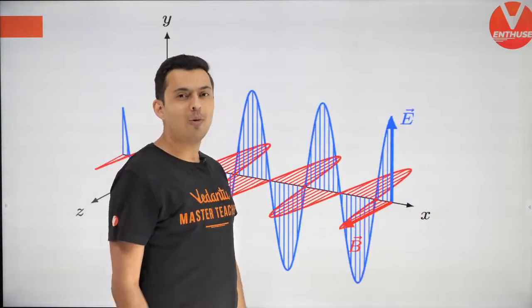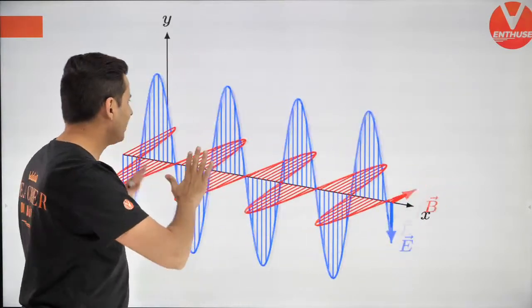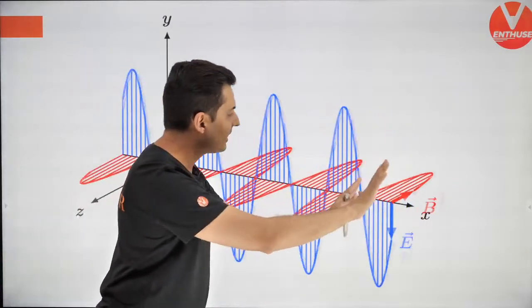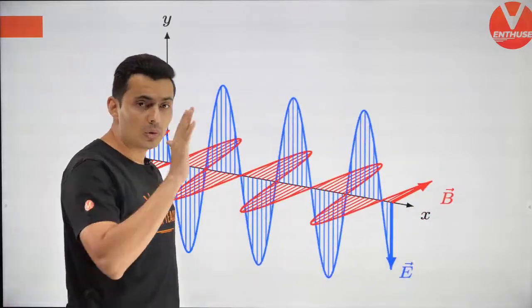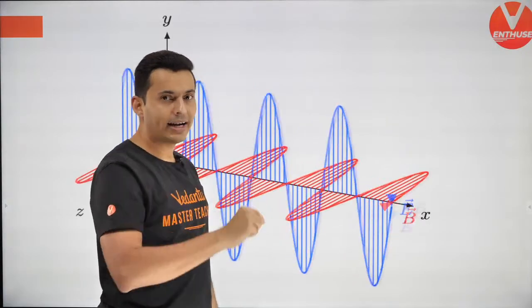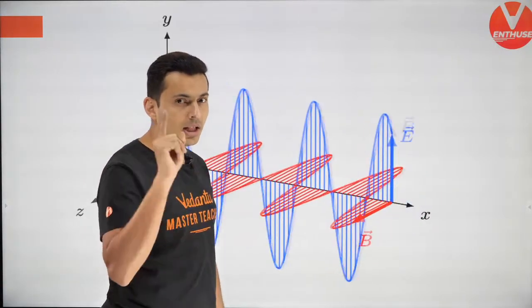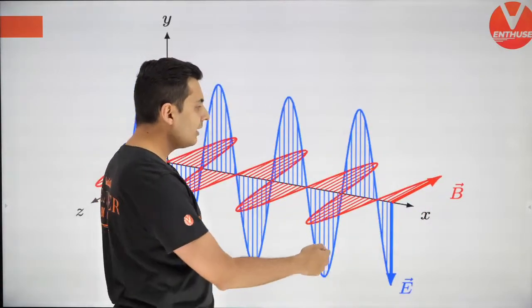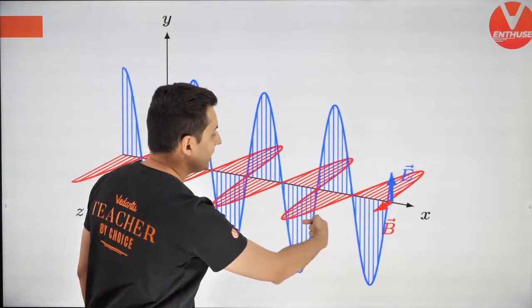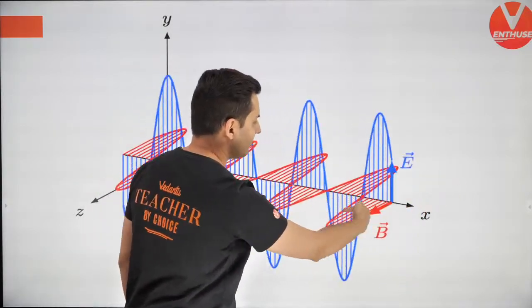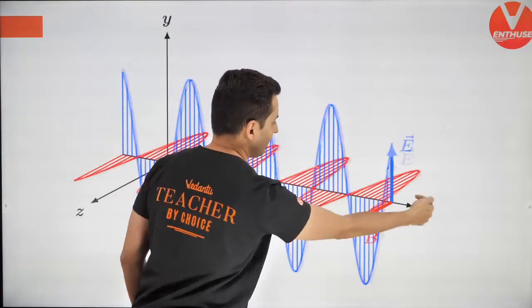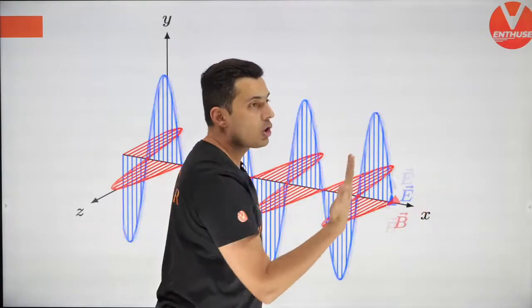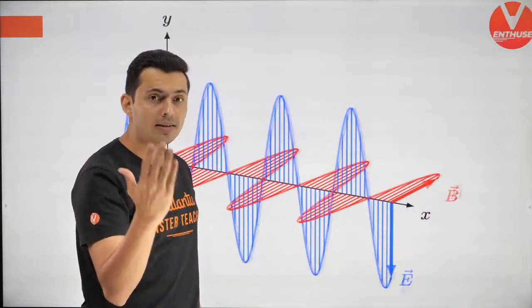Now one more thing I want you to see. Can you see that this wave is traveling towards your right side? Cool. Now use your right hand rule, cross product rule, and think about it. Let's say at some instant, the magnetic field is here and the electric field is there. E cross B, electric field cross the magnetic field.